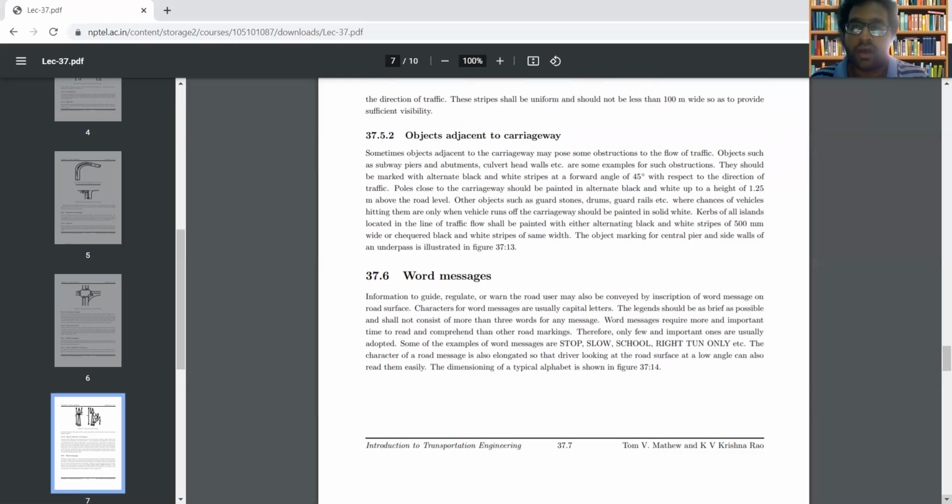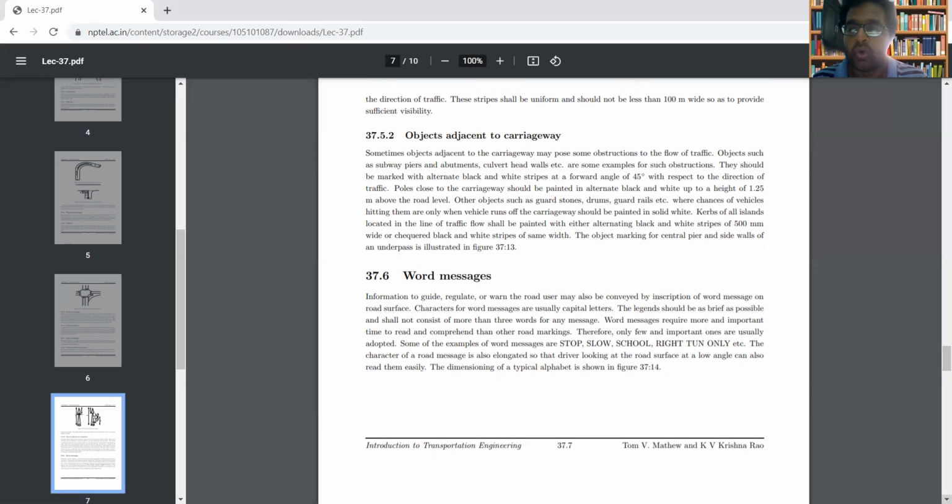In case of word messages, the characters usually are capital letters. To read and comprehend the word messages, it requires more time. Greater time period is required for comprehending and reading the word messages.